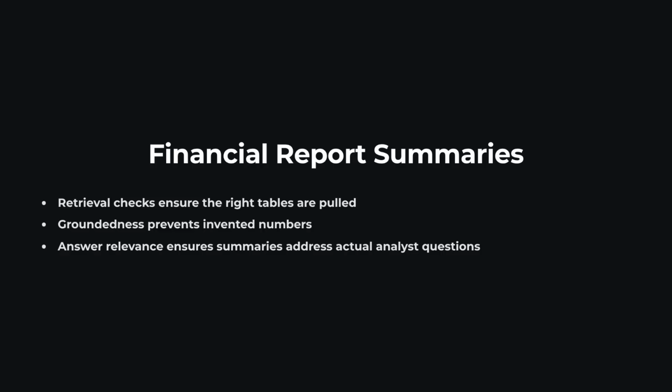Example 1, financial reporting summaries. So retrieval is going to check to ensure the right tables of this financial information is pulled into the model. Groundedness is going to prevent invented numbers, and answer relevance is going to ensure these summaries are actually addressing the analyst's question. Another example, a customer support chatbot. Outdated articles are identified through low context relevance. False information claims are flagged by groundedness, and the response drift is caught by answer relevance. Every improvement cycle follows a pattern, which is retrieve, evaluate, and optimize. And this reduces the hallucinations further.